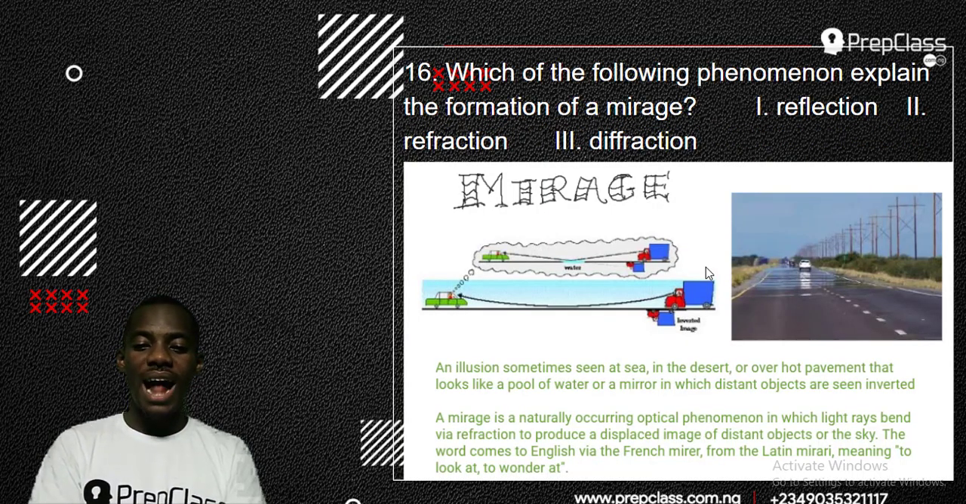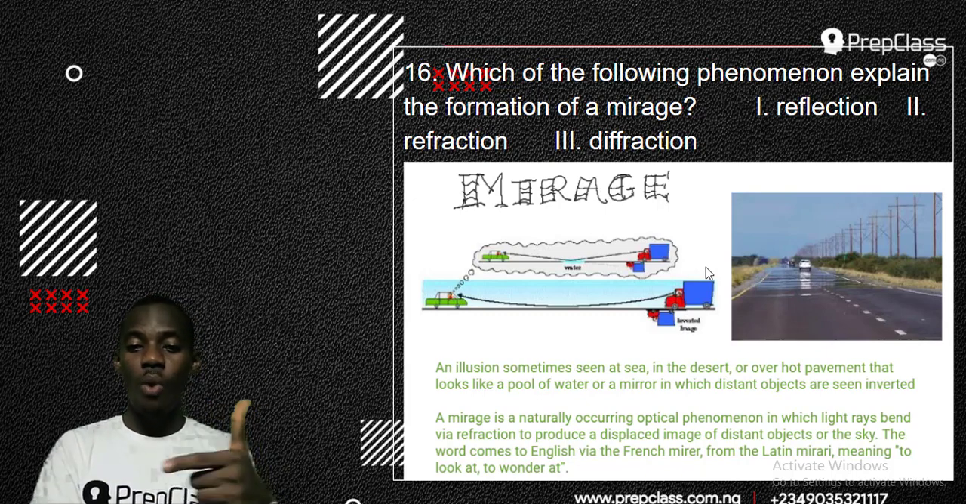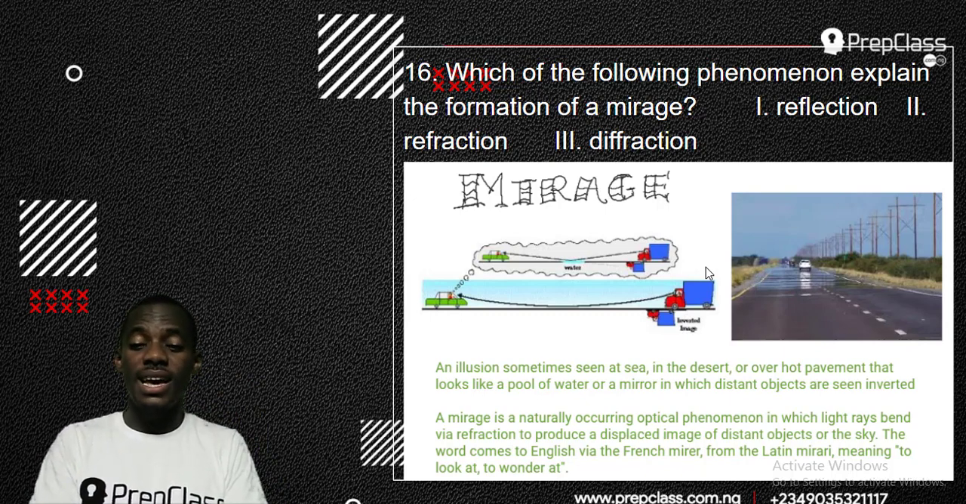Let's explain mirage. An illusion sometimes seen as sea in the desert or over earth pavement that looks like a pool of water, or on a mirror in which distant objects are seen inverted. Now, you can see my vehicle in the picture there. It's looking at a different vehicle, but the guy in the car is seeing water coming. There's water between him and the coming vehicle. So that water is not really there. It's just an illusion, in which objects are seen inverted.